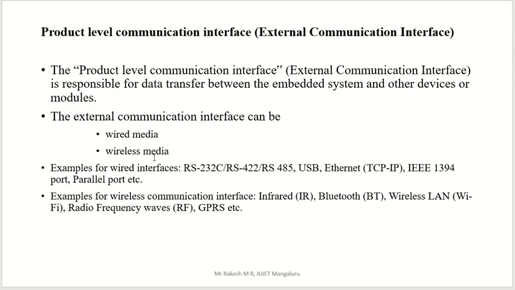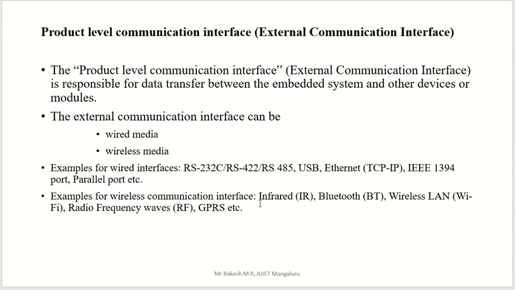What are the wired media? You are aware of RS-232, RS-422 and RS-485, USB, Ethernet, IEEE 1394, parallel port; like this we have wired communications.